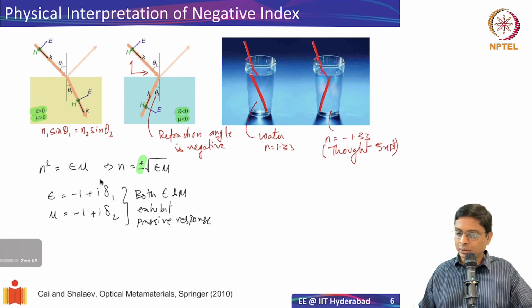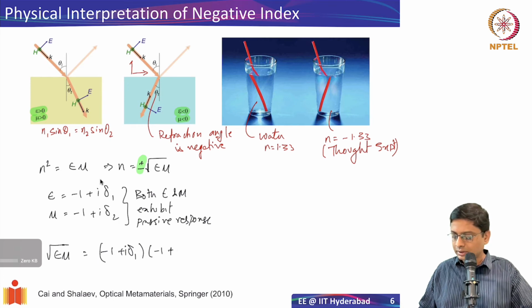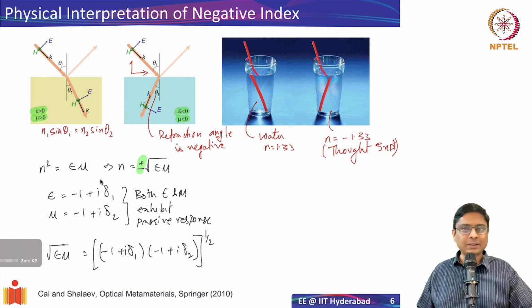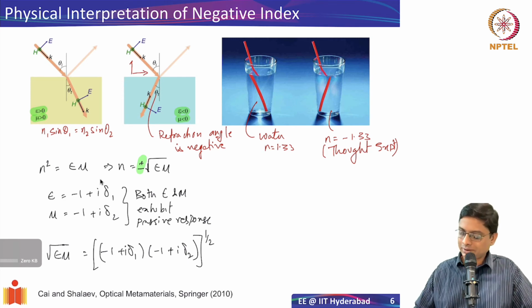So now if you do that, what happens to the resultant material? Let's try to take the root of this. If I take the root of epsilon mu, I'll simply write it in the expression here: -1 plus i delta 1 into -1 plus i delta 2, and then the whole thing I'll take a root. I can expand, and let's assume for a moment that delta 1 and delta 2 are small.